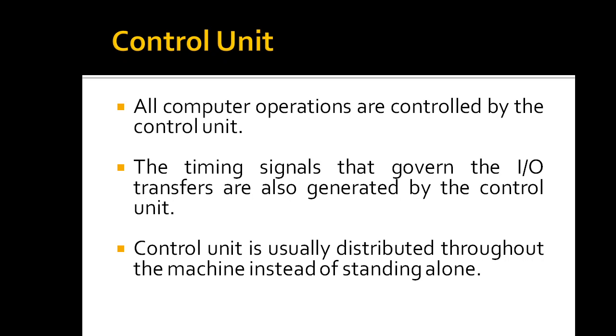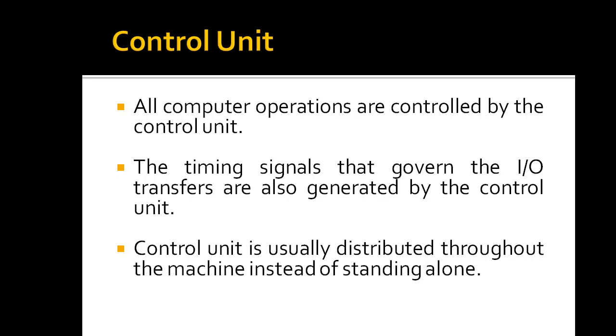Next we have the control unit. The memory, arithmetic and logic, and input output units store and process the information, and they perform input and output operations. So the operation of these units must be coordinated in some manner. The task of the control unit is to control, monitor, or coordinate all these units. The control unit is effectively the nerve center that sends control signals to other units and senses their states. It's like your brain, which controls all other parts of your body.